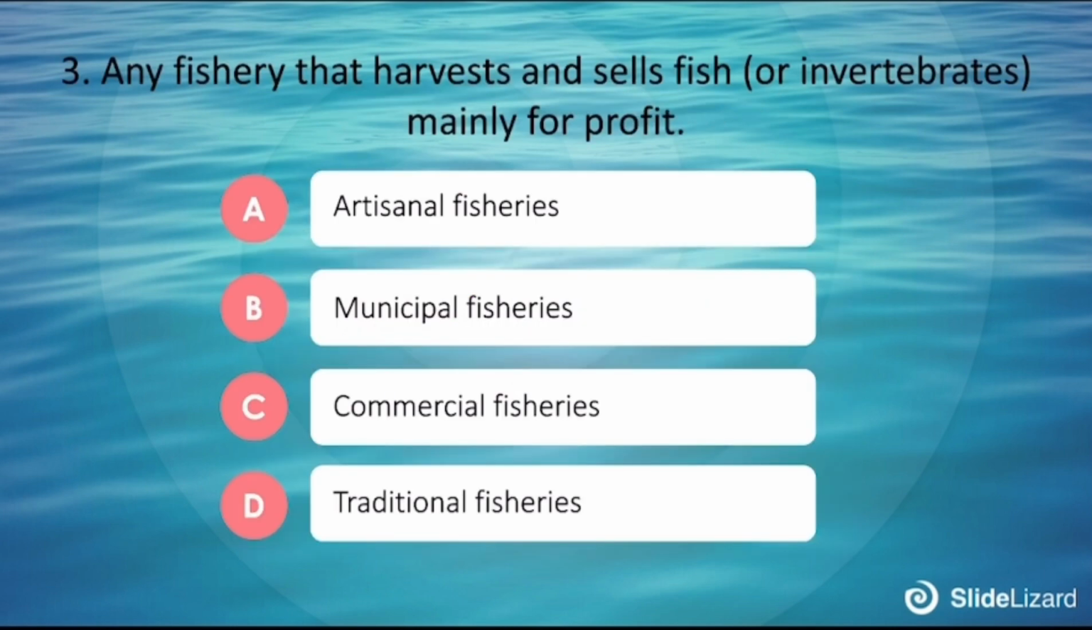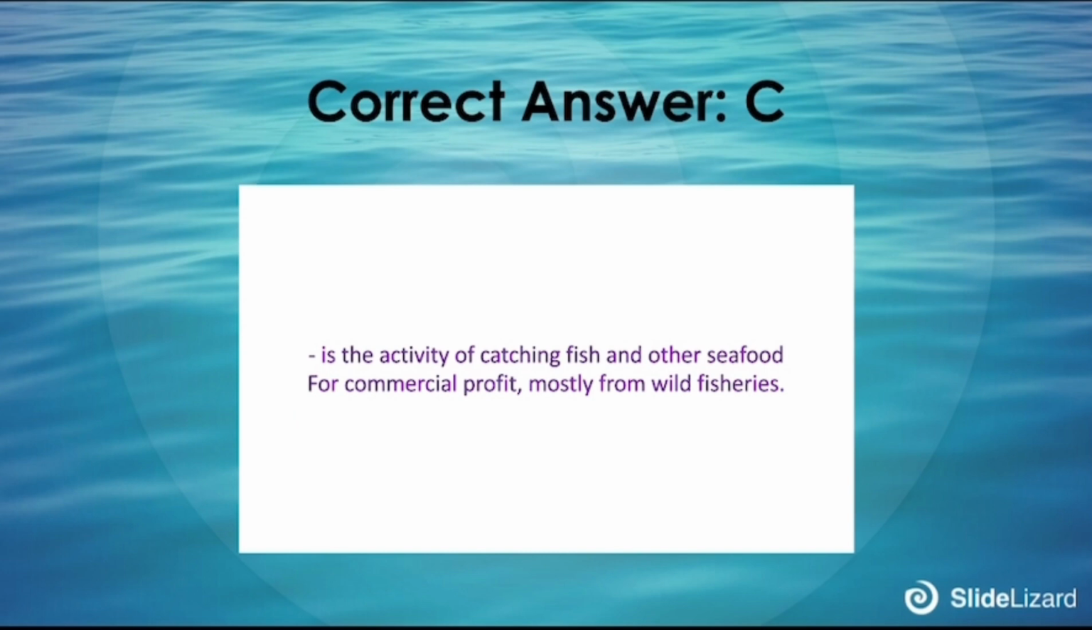Number 3. Any fishery that harvests and sells fish or invertebrates mainly for profit. A. Artisanal fisheries, B. Municipal fisheries, C. Commercial fisheries, D. Traditional fisheries. The correct answer is C. It is the activity of catching fish and other seafood for commercial profit, mostly from wild fisheries.